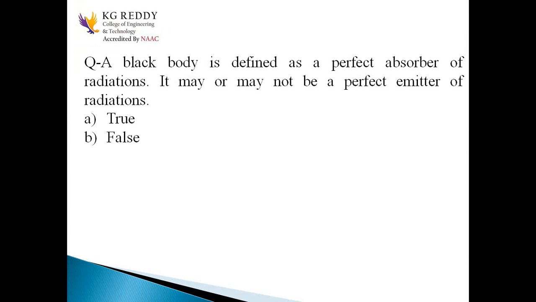See, there is one question here. Go through the question; I am giving you two minutes. Just think about it. A black body is defined as a perfect absorber of radiation. It may or may not be a perfect emitter of radiation. Is it true or false? Take one to two minutes.